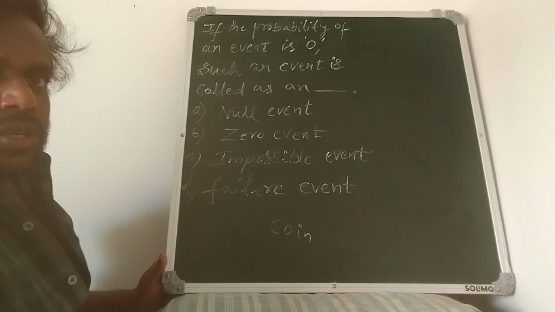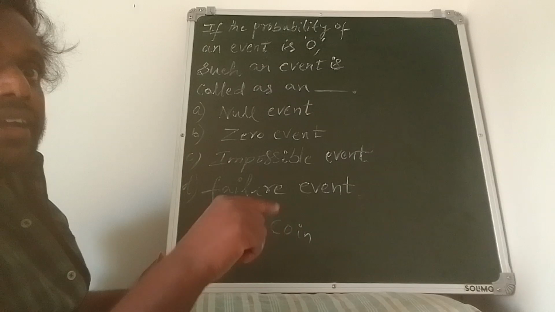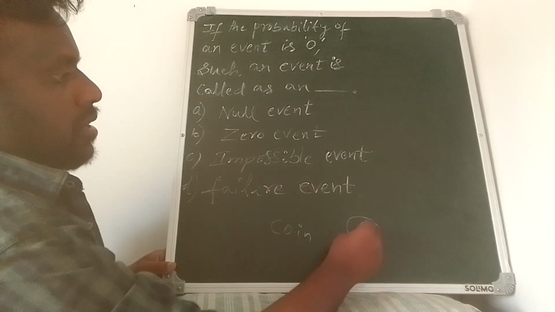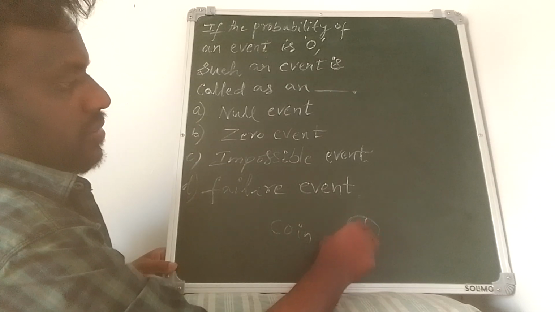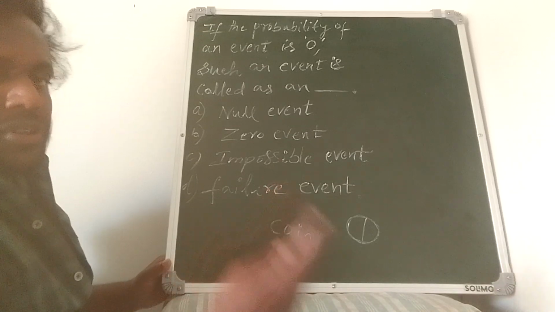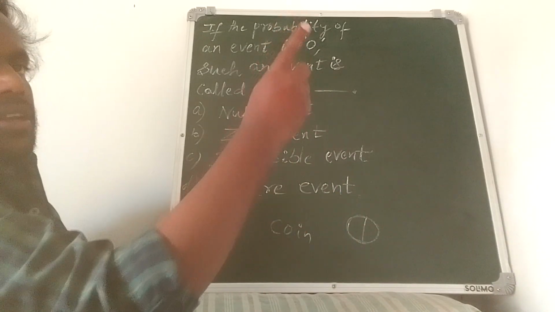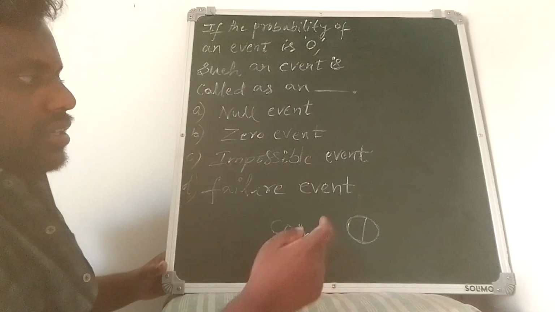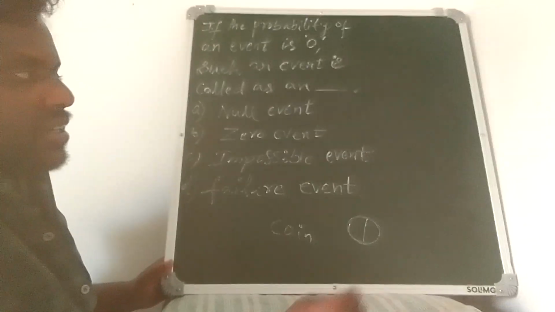Now, if I ask what is probability of getting both head and tail, that means when coin falls on the table, head and tail should be on one side. Okay, that is I am asking what is the probability of getting both head and tail when a coin is tossed and it came back and fell on the table. Okay, it is not possible, right?